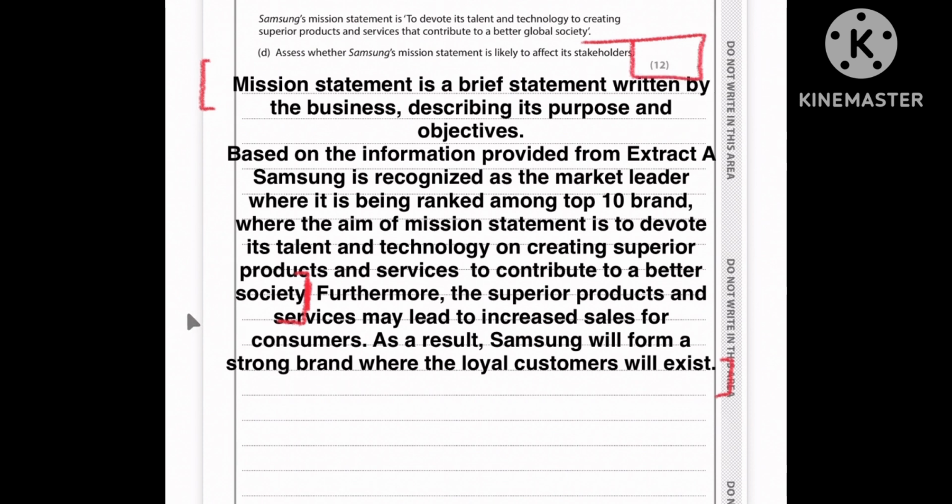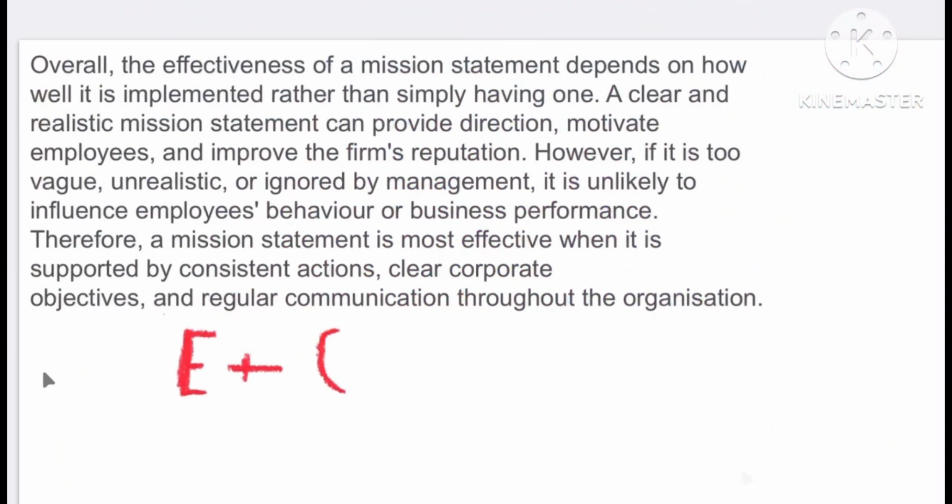Now we need to make one more analysis paragraph, but here we are going to talk about the structure. After analysis, there is an evaluation that we'll discuss right now. It is our evaluation paragraph that contradicts the statement made in our analysis, application, and knowledge parts. So let's read it. Overall, the effectiveness of a mission statement depends on how well it is implemented rather than simply having one.